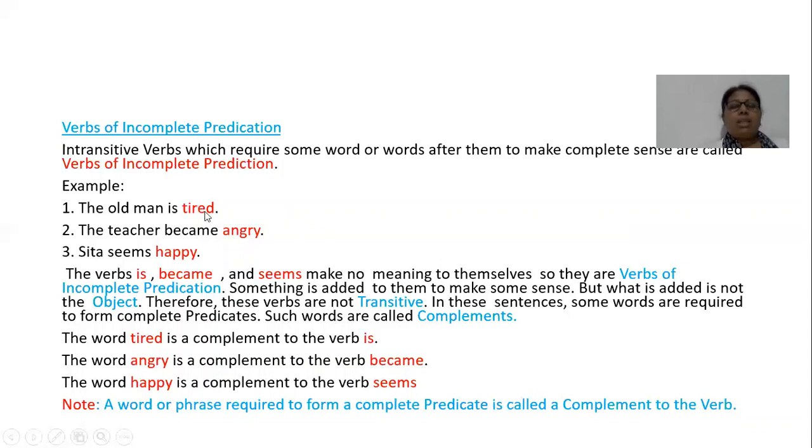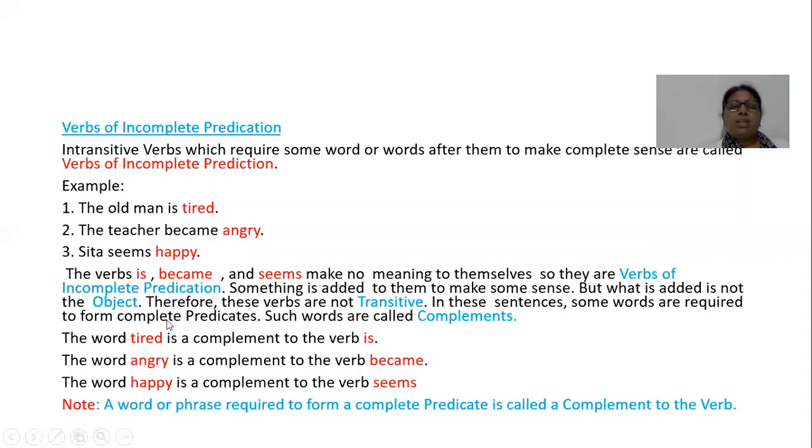Like, if I am adding tired here, my sentence is completed: the old man is tired. With angry, my sentence becomes the teacher became angry. By adding happy, the sentence is complete. Sita seems happy. So now when I divide my sentence into two parts, the first part is the old man and the second part is tired. So old man is the subject and is tired is the predicate. The teacher subject, became angry predicate. Sita subject and seems happy predicate.